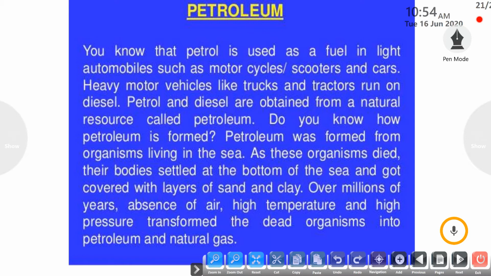Over millions of years, in the absence of air, as the atmosphere in previous centuries was oxygen free, and with high temperature and high pressure, these dead organisms transformed into a dark oily substance known as petroleum and natural gas, which we use nowadays to run automobiles.